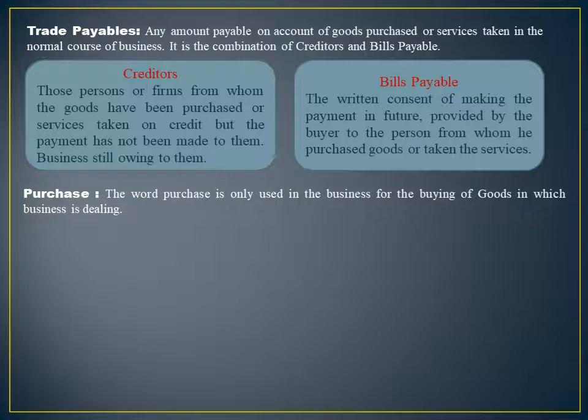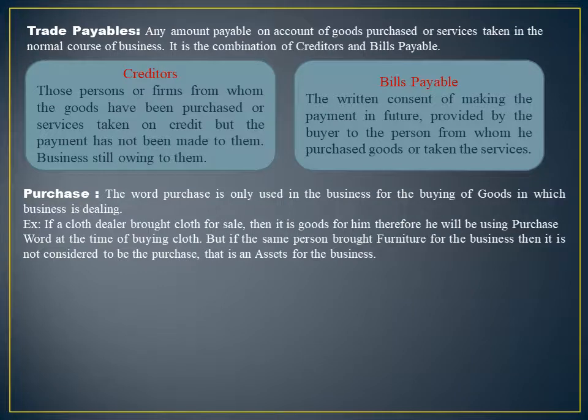The next is purchase. Now that is a common word. You are buying something, that is considered as a purchase. But in accountancy subject, whenever a business is buying the goods, that is the material in which business is dealing in, then only the word purchase is to be used. For example, if a business is of a cloth dealer, if he is buying the clothes for the resale purpose, then it is considered to be his goods. Then only he has to use the word purchase at the time of buying of those clothes.